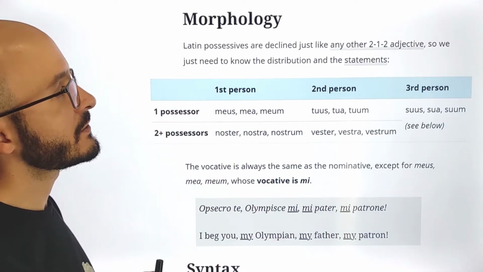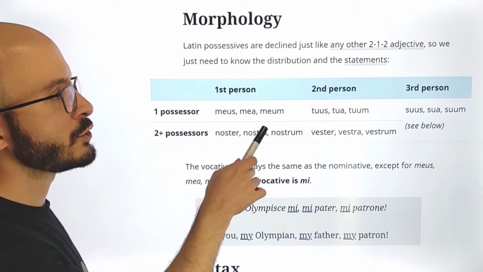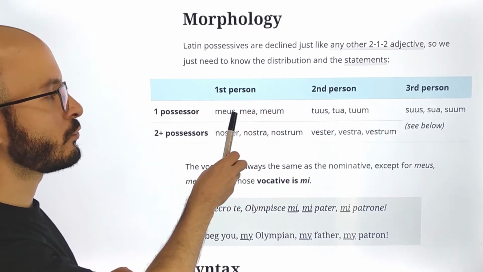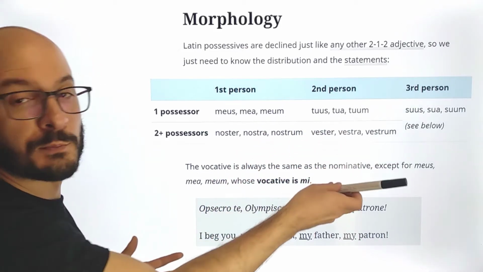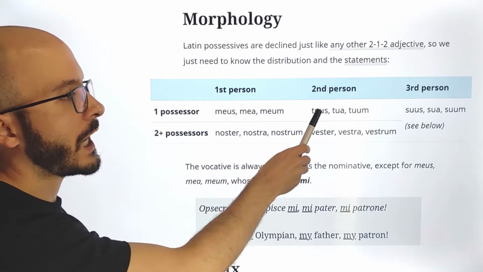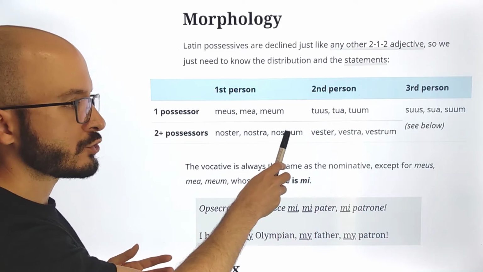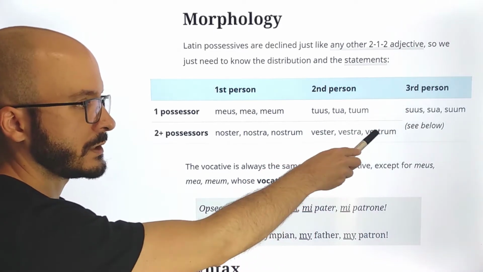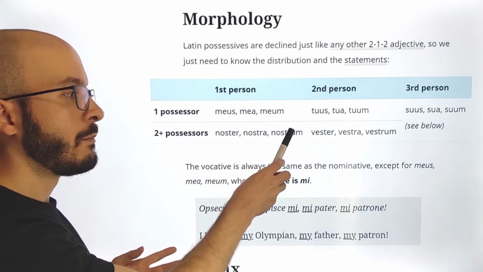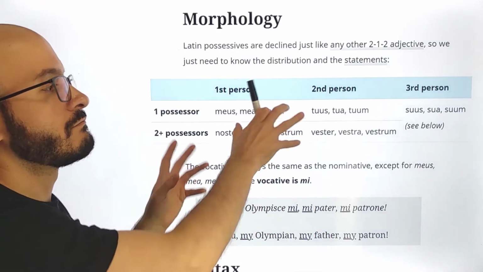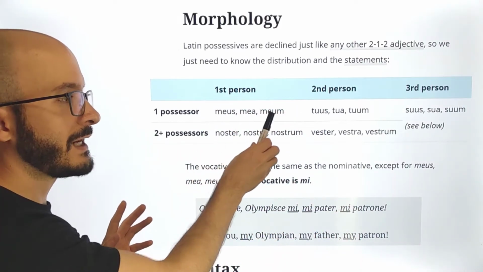Because Latin possessives are declined just like any other 2-1-2 adjective, so we just need to know the distribution and the statements. So for example, meus, mea, meum, tuus, tua, tuum, this is pretty much bonus, bona, bonum, altus, alta, altum, etc. And here noster, nostra, nostrum, vester, vestra, vestrum is like pulcher, pulchra, pulchrum, etc. So there's no new information. Here we just have the statement, so altus, alta, altum.